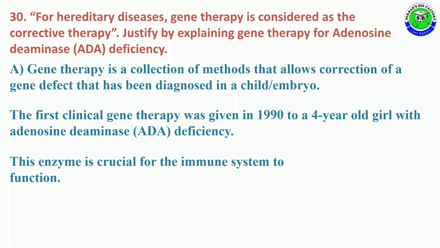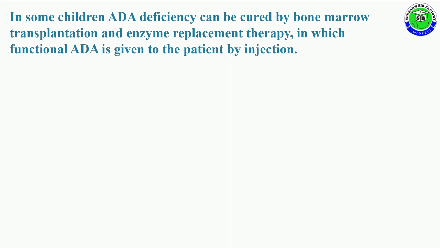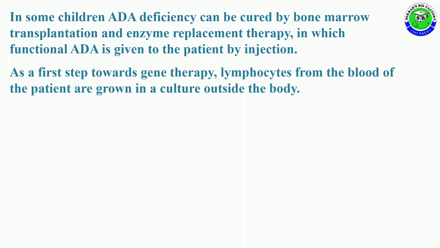So the enzyme adenosine deaminase is crucial for the immune system to function. The disorder is caused due to deletion of the gene for the adenosine deaminase enzyme in some children. ADA deficiency can be cured by bone marrow transplantation and enzyme replacement therapy, in which functional ADA is given to patients by injection. But as a first step towards gene therapy in this, lymphocytes are first collected from the blood of patients,